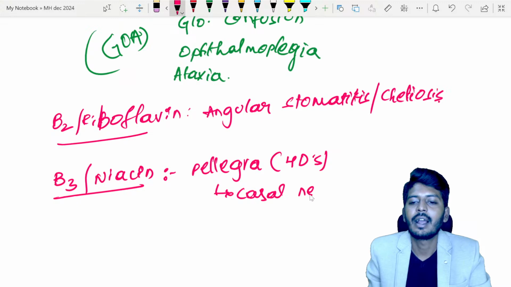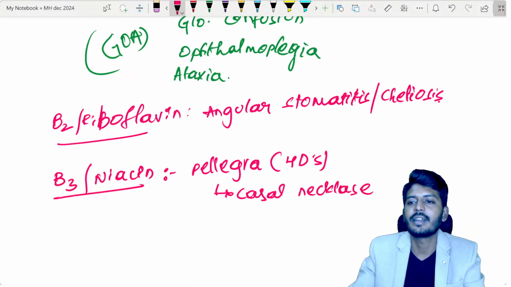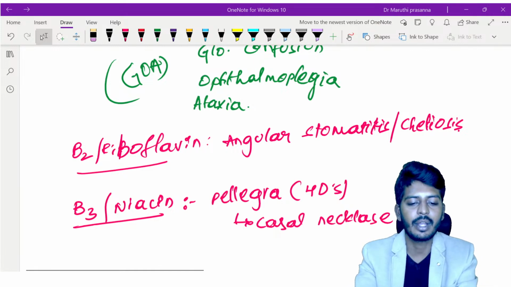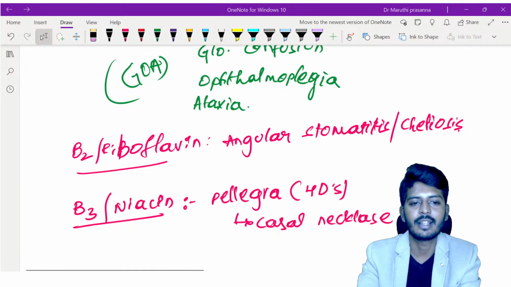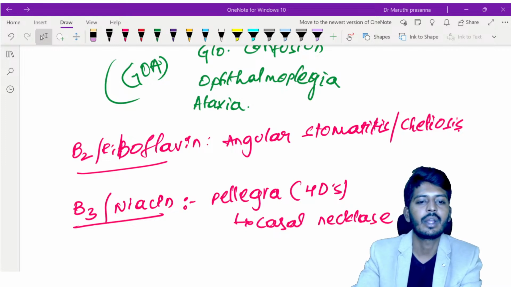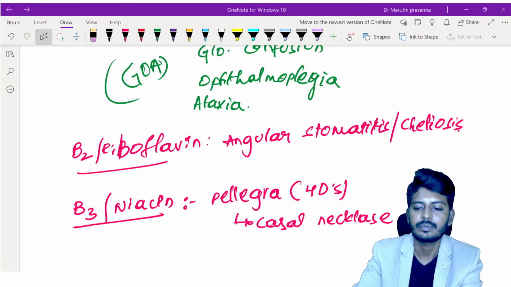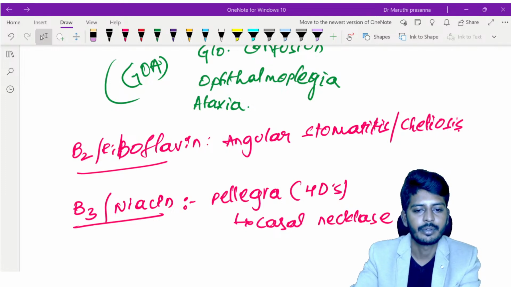What is Casal necklace? Around the neck, there is an inflammation which will occur, leading to a necklace-like appearance. That is what is called Casal necklace. Let me show you a picture of the Casal necklace. I'm just opening the image.